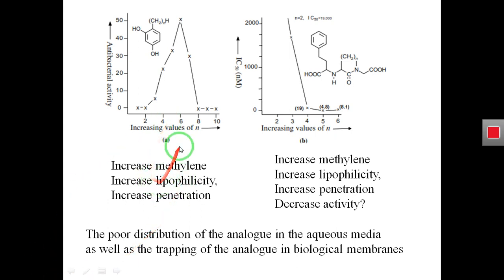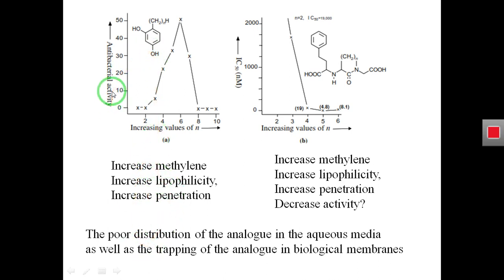So this is the basis, or the reason why, by changing the number of methylene groups or the structure of the compound, the biological activity gets changed. So this is one example of how the addition of methylene groups changes the activity of a compound, meaning it increases the activity of the compound.